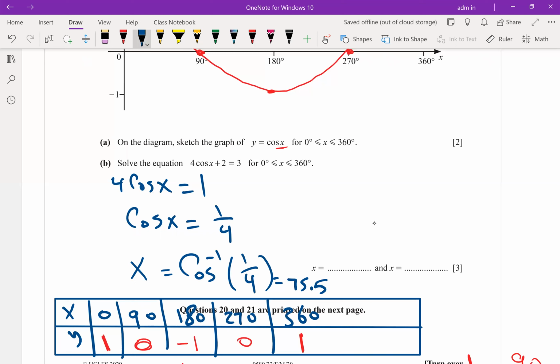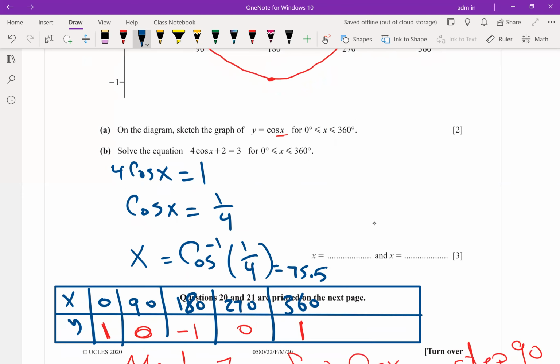How to get the second solution? 360 minus. Do you know why 360 minus? Okay, bravo Ali.